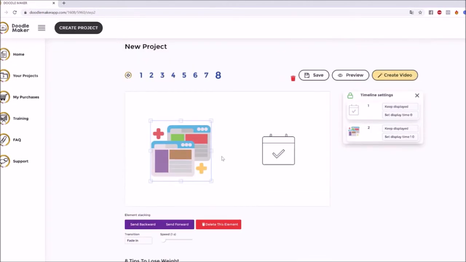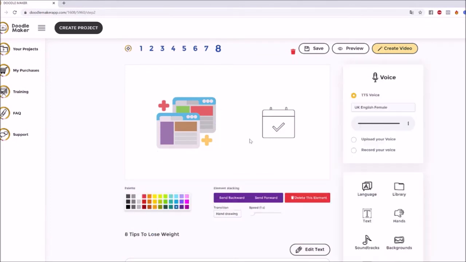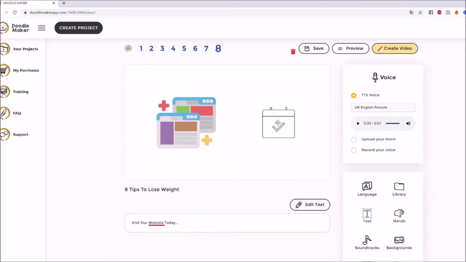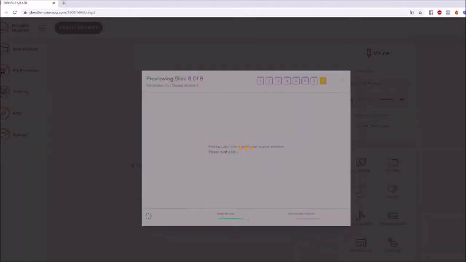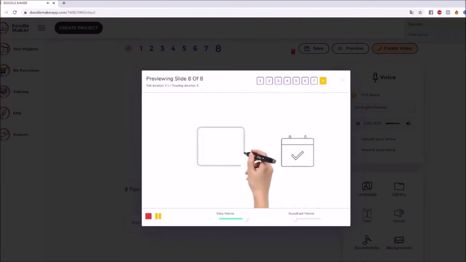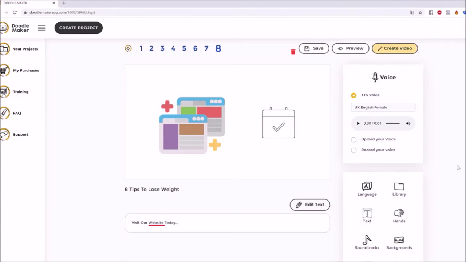So I just have to come in and do the stuff, and it's ready to go. And again, if I want it to be sketched, or faded in and so on and so forth. Let's say I wanted it to be hand drawn, for example. So I'll show you how that looks right now, okay? So preview that. Visit our website today. See that? Beautiful looking color doodle videos in just a few clicks.